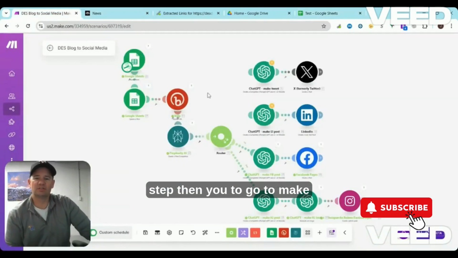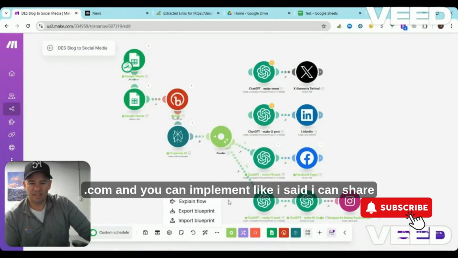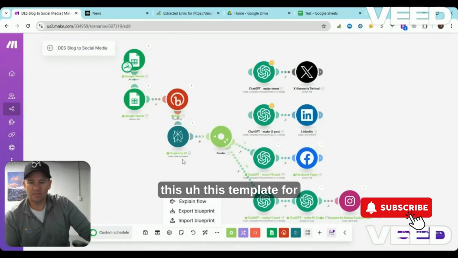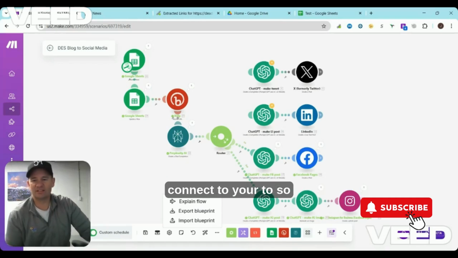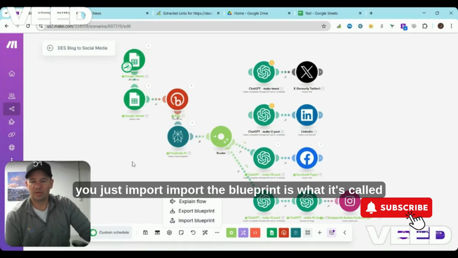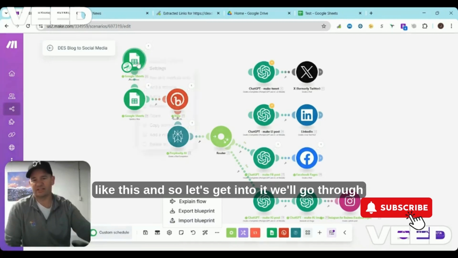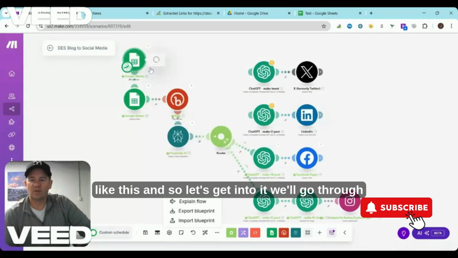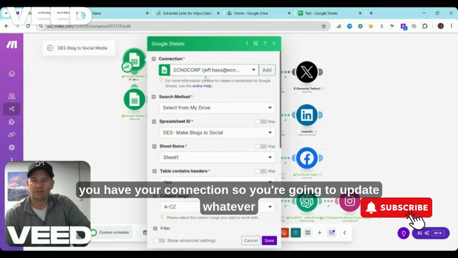Then you need to go to make.com. Like I said, I can share this template for you. It's already set up for you. You just have to connect to your apps. You just import the blueprint, is what it's called, and it pops up just like this. So let's get into it. We'll go through each one and how to set it up. First you have your connection.